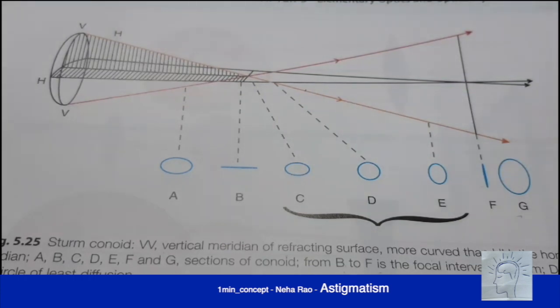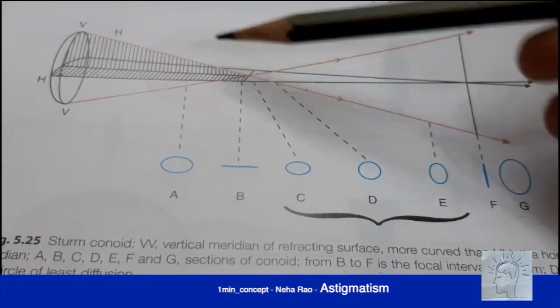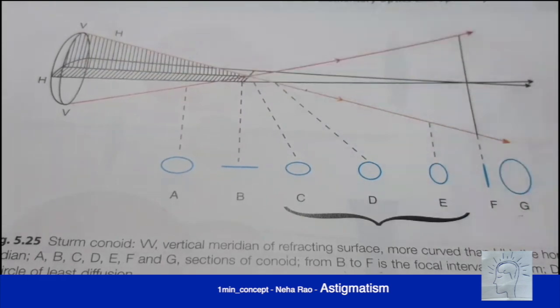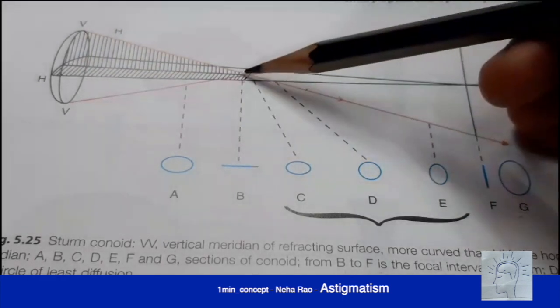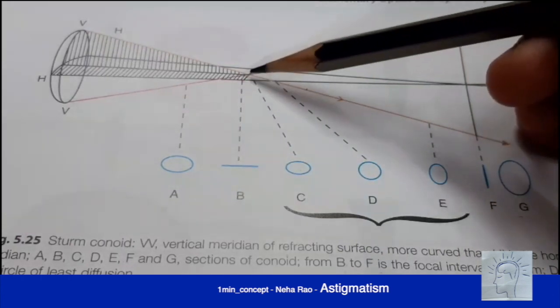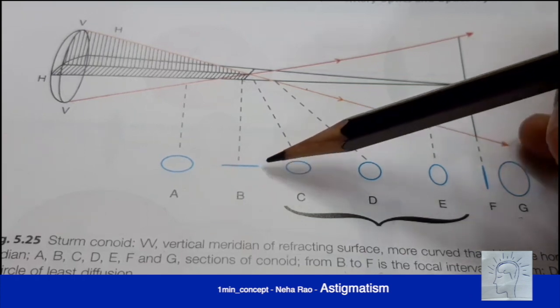Okay, compound hypermetropic because they are converging, astigmatism because we know the vertical meridian has more convexity. At a point B, which is at the focal length of the vertical convexity, the vertical rays have converged at the focal length. We all know that. So what is happening is we see only the horizontal rays present. So when you take a section, you see only a horizontal band of light.